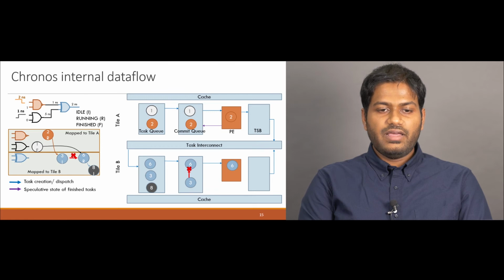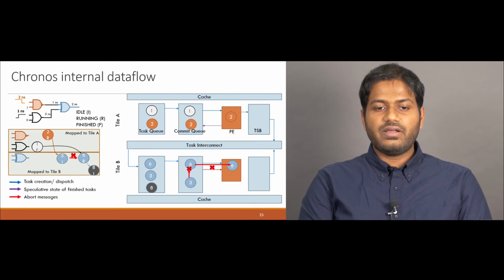Chronos aborts a task in 3 steps. First, if the task is already running on a PE, it instructs the PE to abort it. Second, if the task has created other children tasks, it creates abort messages that are sent through the task interconnect to the necessary task queue.